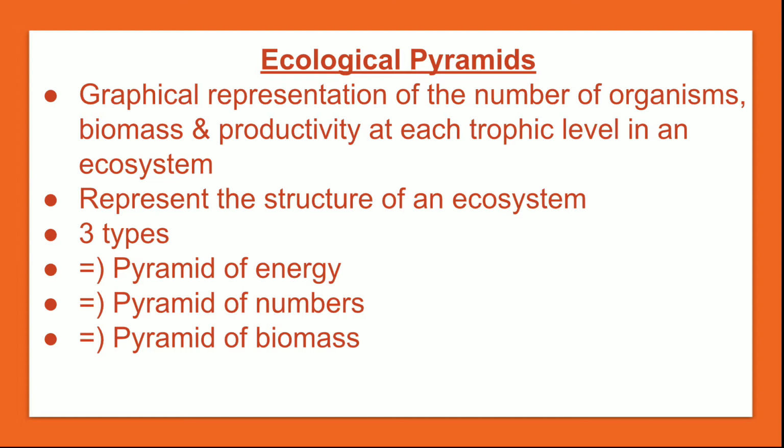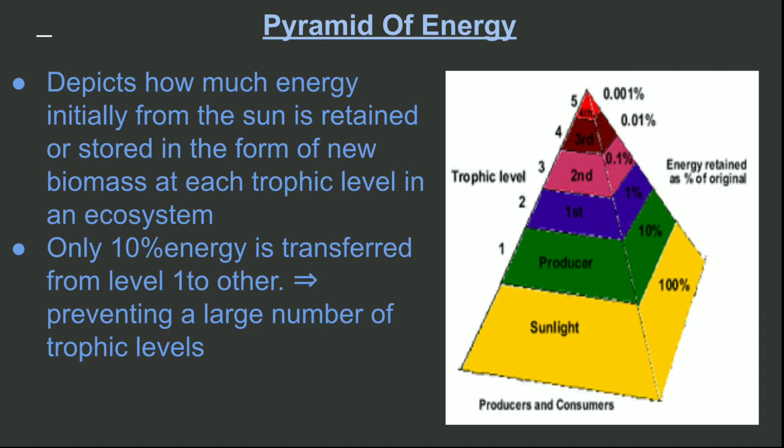There are three types of pyramids. One is the pyramid of energy, second is the pyramid of numbers, and the third is the pyramid of biomass. So first we come to the pyramid of energy. Here it depicts how much energy from the sun is retained or stored in the form of new biomass at each trophic level in an ecosystem.